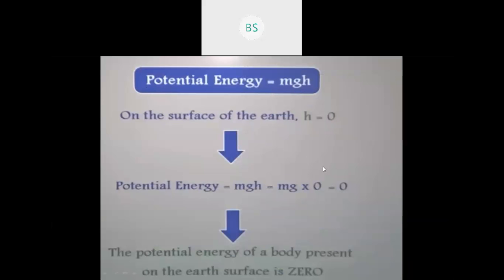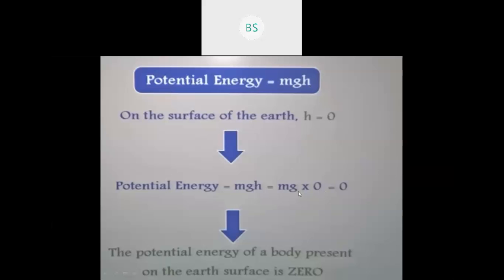Children, if the ball is on the earth's surface, obviously the height of the ball will be 0, because it is on the surface of the earth. And we already proved that potential energy is equal to mgh. So let us substitute the h value in this. So mg into 0, because h is nothing but 0, because the ball is on the earth's surface.